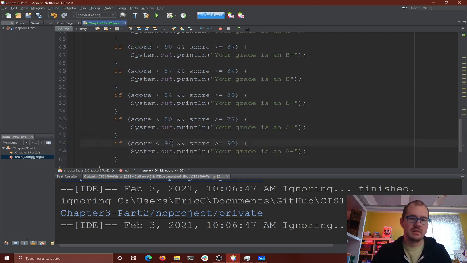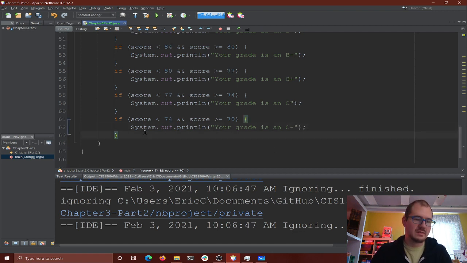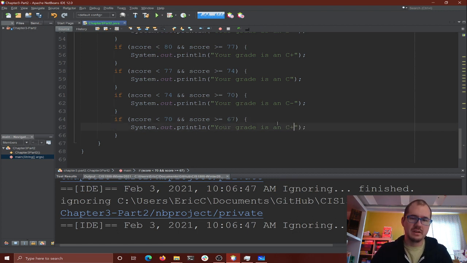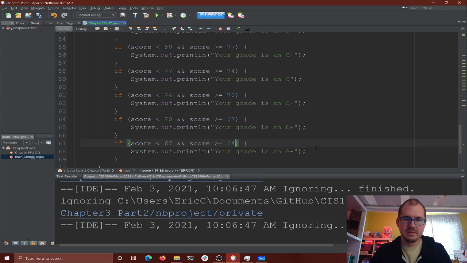And less than 77, but greater than 74 is a C. And less than 74, but greater than or equal to 70 is a C minus. Oops, C minus. So you see these are not mutually exclusive, and I have to have the conditions in here to make sure that only one of these conditions will be true. 67 is a D plus. There we go. And less than 67, but greater than, I don't know, 64 or something. We said it was a D.